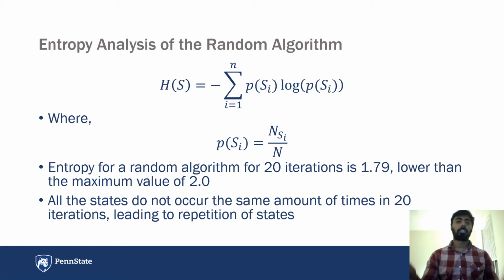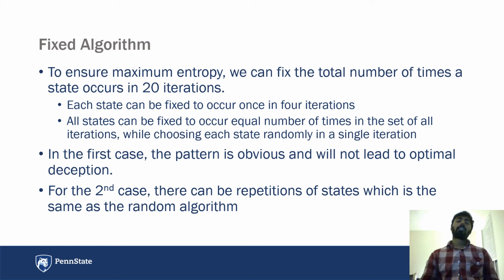So another way to solve this problem is to have a fixed number of times a state occurs in 20 interactions. There are two ways to do that: you can fix a state to occur every 4 interactions, or you can choose it to occur an equal number of times in total, but it can occur as many times in 4 different interactions. However, it leads to the same issue of a similar kind of pattern that can be recognized by a human, and they won't get deceived.